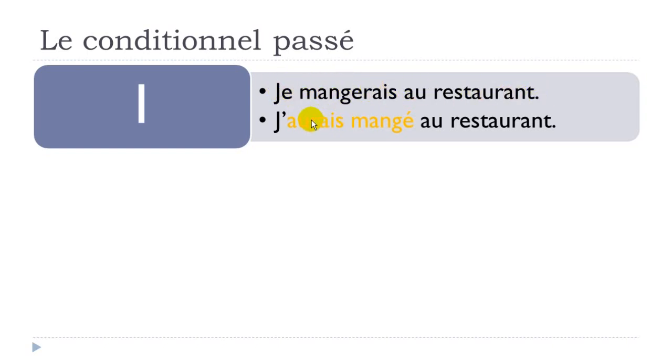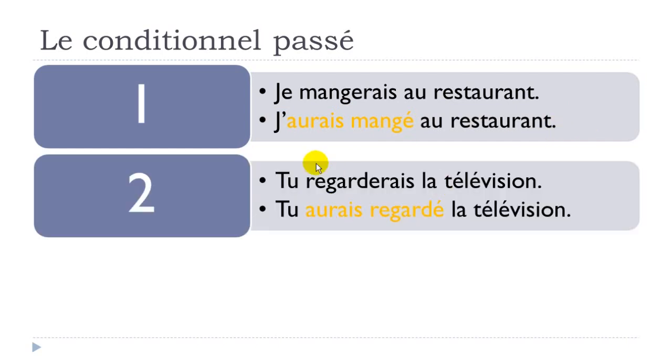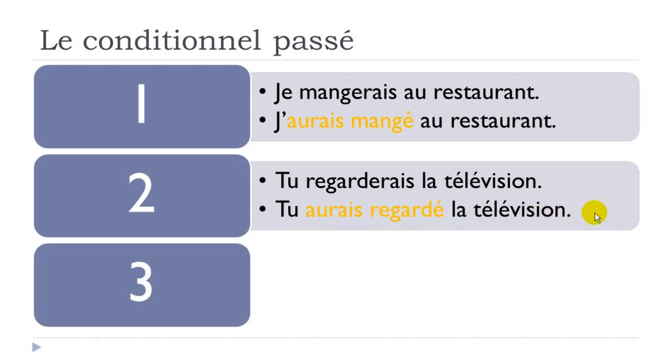And if you look at the conditionnel passé, it will go like j'aurais mangé au restaurant. Second example, tu regarderais la télévision, tu aurais regardé la télévision. Same thing here: the first one is at the conditionnel présent form, the second one is the conditionnel passé form.